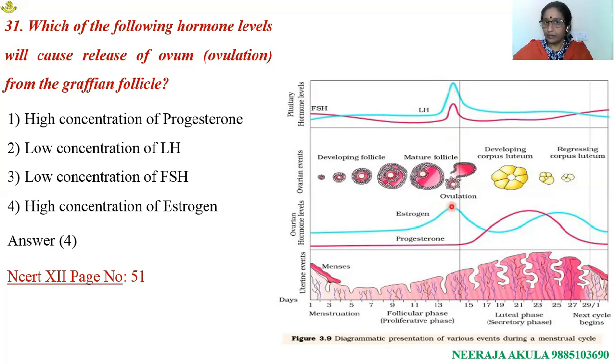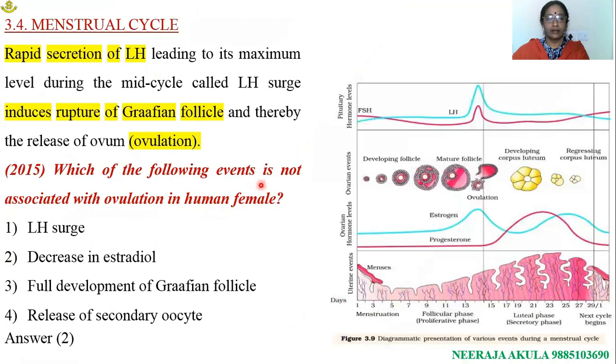So here rise in the levels of estrogen is responsible for ovulation. This is the NCERT statement: rapid secretion of LH leading to its maximum level during the mid-cycle, called LH surge, induces the rupture of Graafian follicle and thereby release of ovum or ovulation. Here in NCERT they have given LH surge, but it is linked to the estrogen hormone.